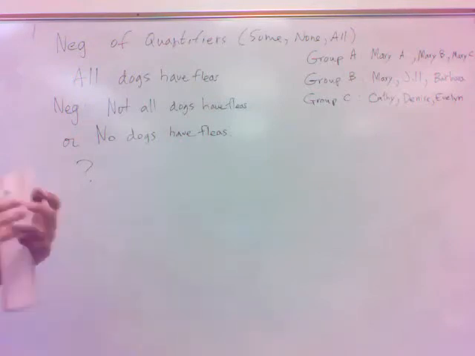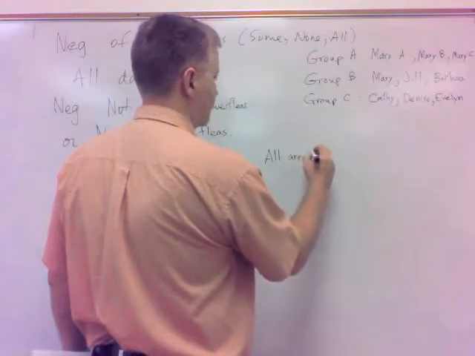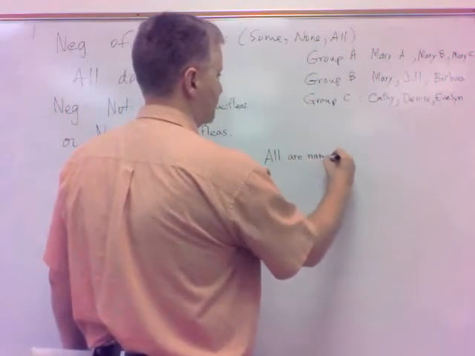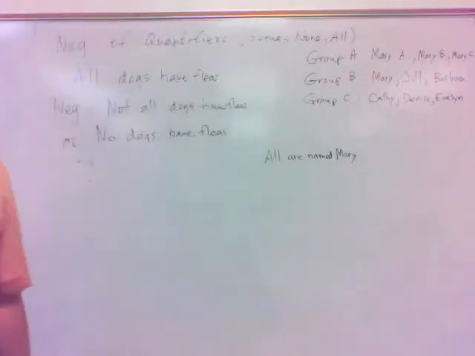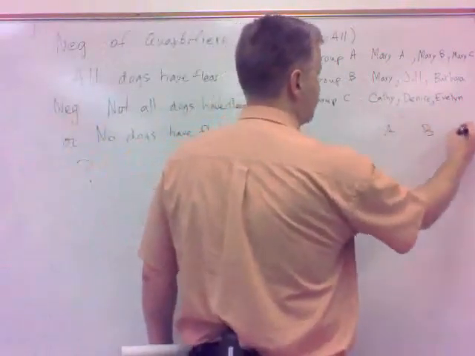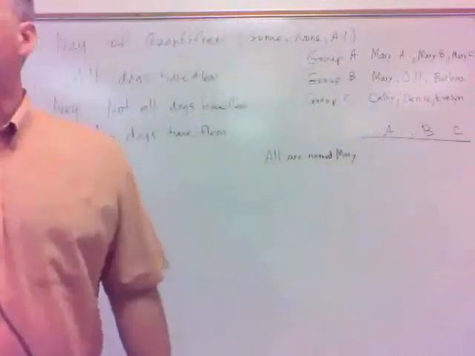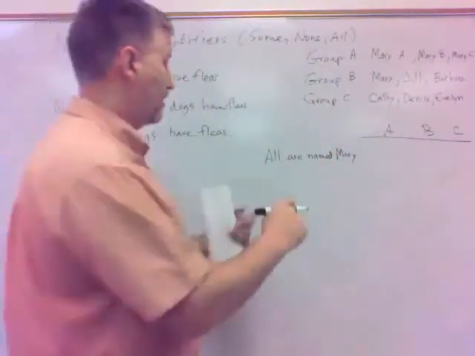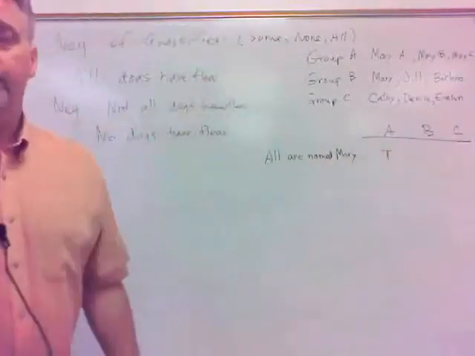if I make the all statement, all are named Mary, well, that is certainly true in group A, so I'm going to do A, B, and C here, truth values. In group A, that's true, isn't it? All of them are named Mary. But what about group B?